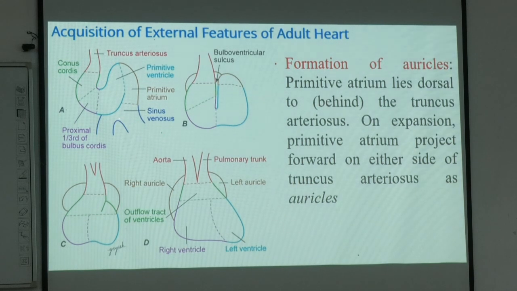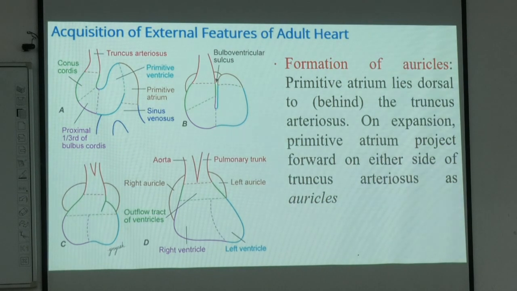Then we have the lower end, which is the sinus venosus with the primitive atrium, moving backwards and cranially, and then it settles, reaching the truncus arteriosus and arching on the two sides, right and left, settling as the auricles in this region and forming a primitive unpartitioned atrium with auricles and an unpartitioned ventricle with an unpartitioned outflow tract. So this is the initial beginning of the chamber formation we have seen.